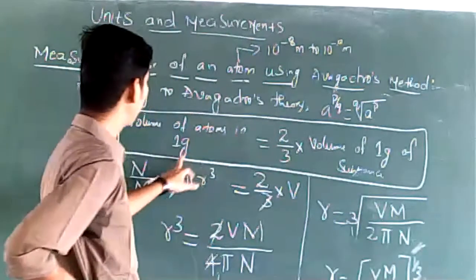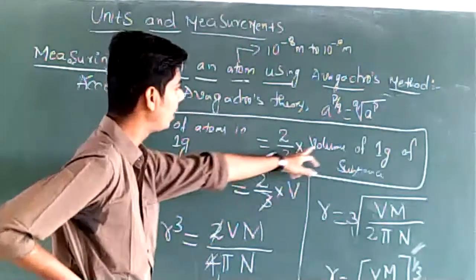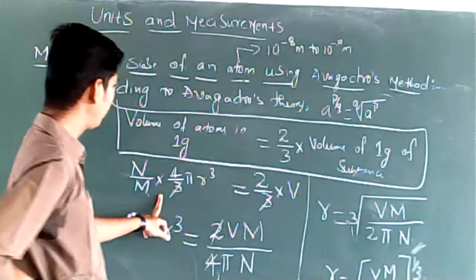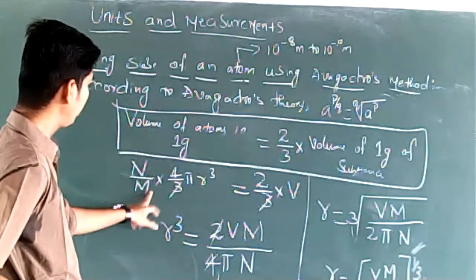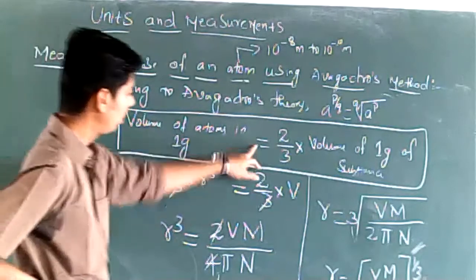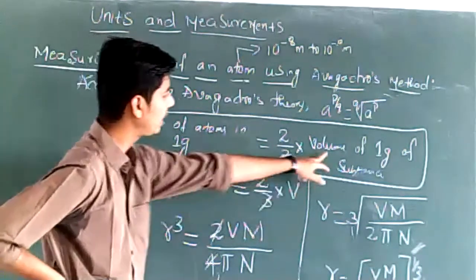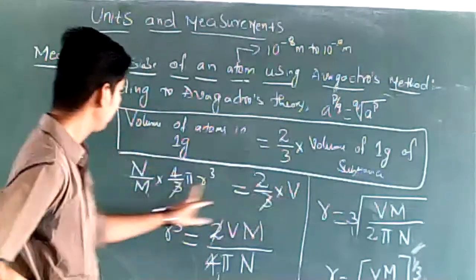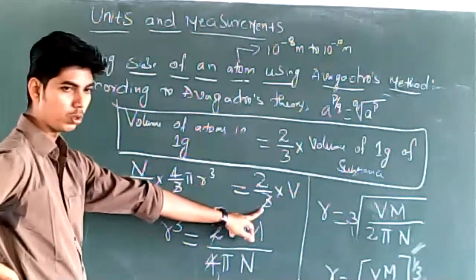Volume of atoms in 1 gram of substance must be equal to 2/3 times the volume of 1 gram of substance. So volume of atoms in 1 gram must be n/m times 4/3 pi r. That must be equal to 2/3 times the volume of substance. We have supposed it to be V. The 3 and 3 get cancelled on both sides.